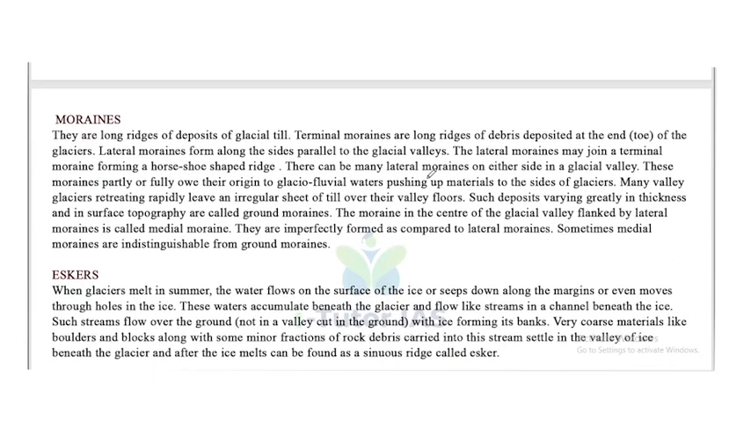Now moraines. They are long ridges of deposits of glacial till. Terminal moraines are long ridges of debris deposits at the end, that is, the top, of the glaciers. Lateral moraines form along the sides, parallel to glacial valleys. The lateral moraines may join in a terminal moraine, forming a horseshoe-shaped ridge. There can be many lateral moraines on either side of the glacial valleys. These moraines partially or fully owe their origin to glaciofluvial waters pushing up materials to the sides of the glacier.